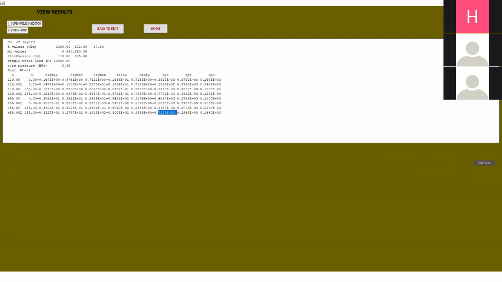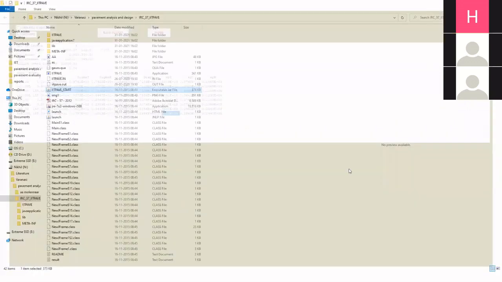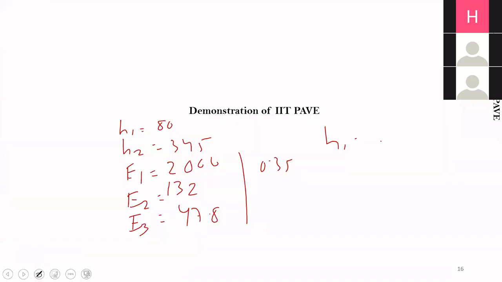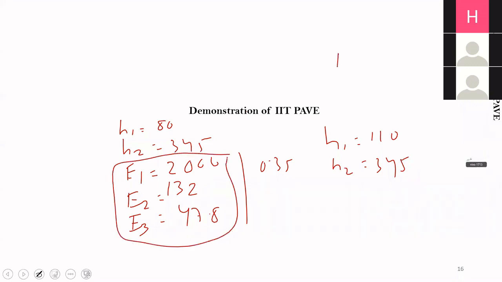So for this case, what will be our proposal as a pavement designer? Use H1 as 110 and H2 as 345, with these properties. I hope this is also clear to you. I hope I am on time, and with this demonstration I would like to conclude the session today, and you can ask me any questions if you have. Thank you.